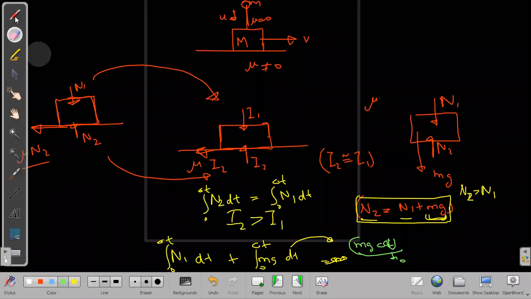And when we can do that, then in such cases I recommend don't even worry about mg. In such cases, neglect mg and just assume the impulses to be exactly equal, and then write the equation like mu into I. But if among the options 1, 2, 3, 4 you notice that one of them writes mg also, it means they want us to consider that, and that option will definitely be considered better than the option in which mg is not taken into account. Let me give an example for this. I will state it as a question. You try to answer it based on this idea which I have given you.